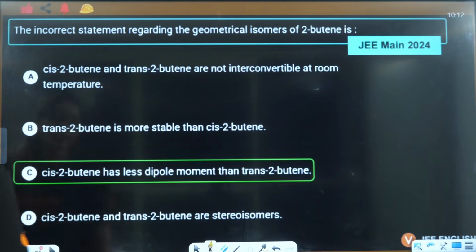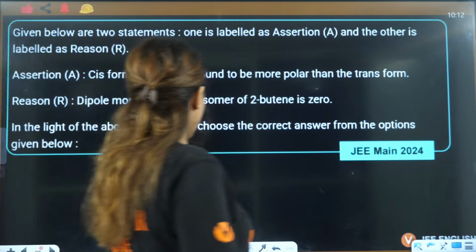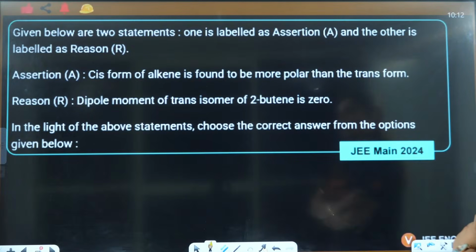Yes, everybody? Let's talk about a JEE 2024 question, which is again based on cis and trans.